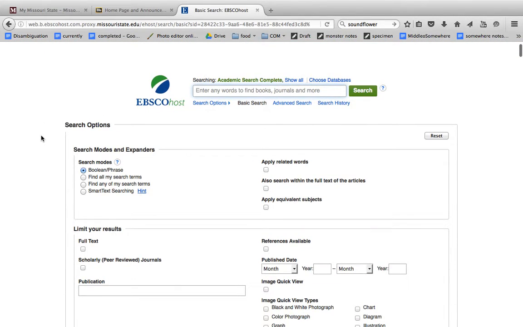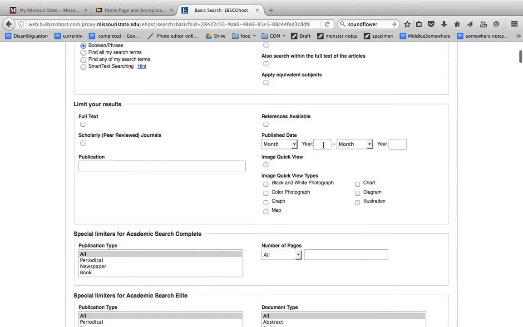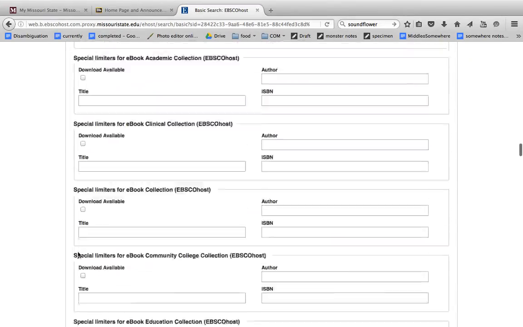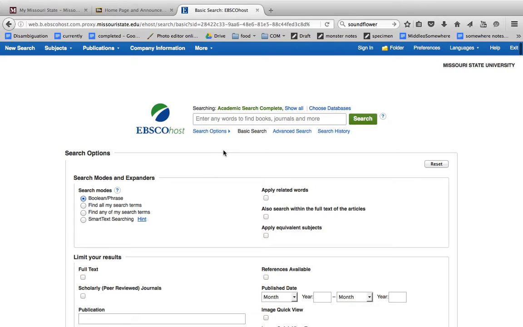Okay, so the purpose of this video was to give you a little bit of a tutorial about just how to get to these databases and how to navigate a couple of these basic buttons here. You can play around with these parameters more yourself, and you'll find that because I'm on all databases, it gives me quite a few. But yeah, this is a great way to find some really good information for research articles, whether it's a paper you have to write in some other class or a speech in this class.